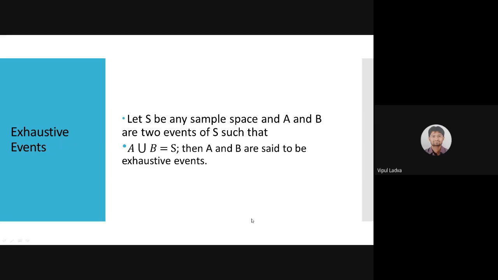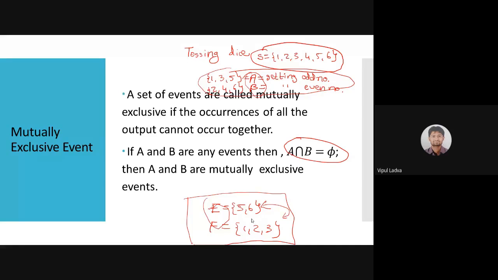हम ज्यादातर ऐसे इवेंट के लिए बात करेंगे जो म्यूचुअली एक्सक्लूसिव भी हो और एग्जॉस्टिव भी हो. So rolling a die and getting an even number, odd number, both these events A and B are mutually exclusive as well as exhaustive events.